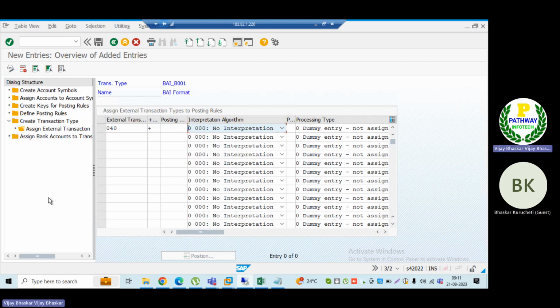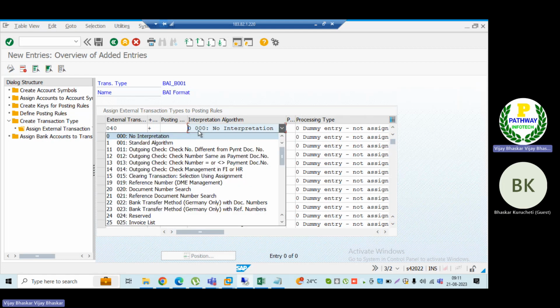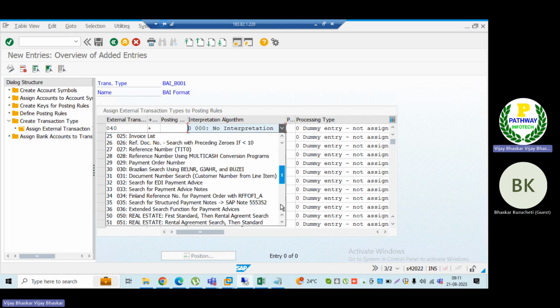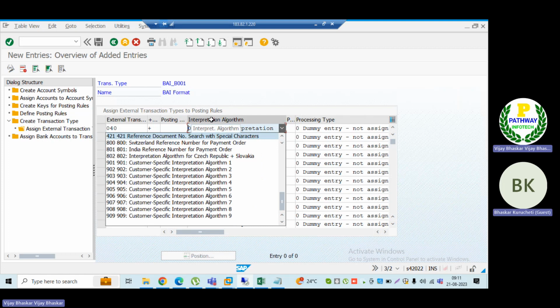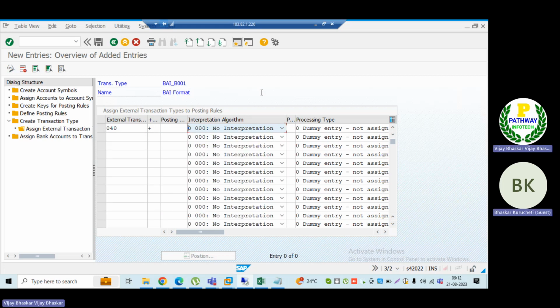The interpretation algorithm, we can define it as 999, but how to define it and bring it here, they will take care of that, sir. Because inside of it there is a program. If they include this interpretation algorithm in the program, it will automatically populate here, sir. Then can I proceed, sir?